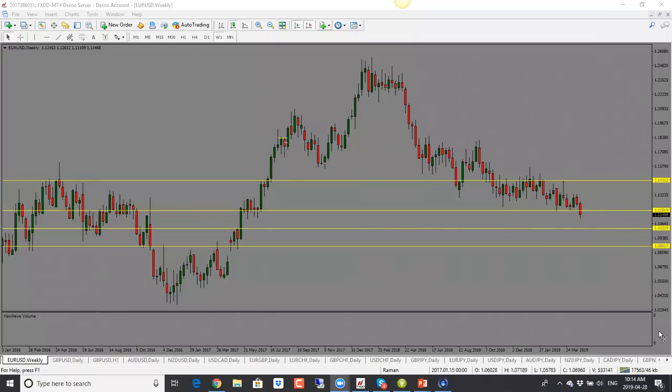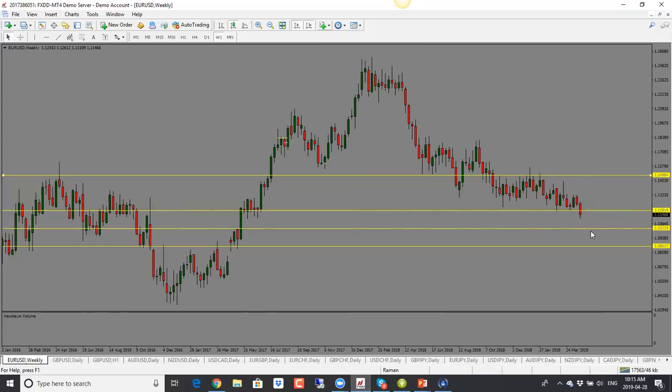So what could happen there is price could go back into this range. It's kind of traded in this larger range for quite some time, and now it's starting to come out. But many times what we find is when something like this happens, we have a ton of data coming out for the US, and let's say if that data is not positive, this one could go back in here. So do keep that in mind as well.